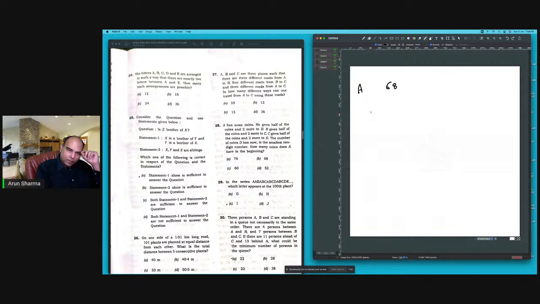So he gives half the points plus 2 more. So he's going to give 36 points to B. Half of 68 plus 2 more is 36. B gives half of 36 plus 2 more. So B will give 20 to C. And C will give half of 20 plus 2 more. C will give 12 to D. The key is that D पे 10 आना चाहिए. 68 पे D 12 आ रहा है. That means the answer is below 68, not above 68. So for the time being, I can remove 76.